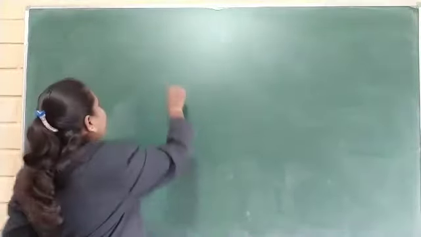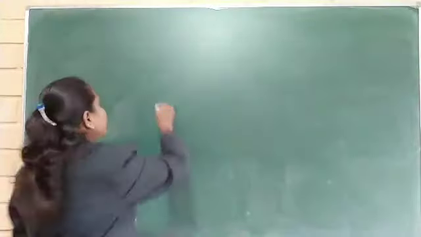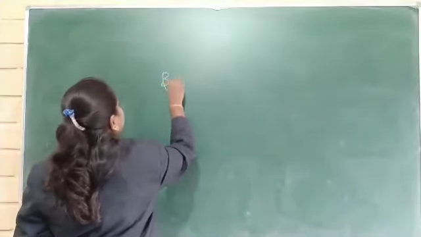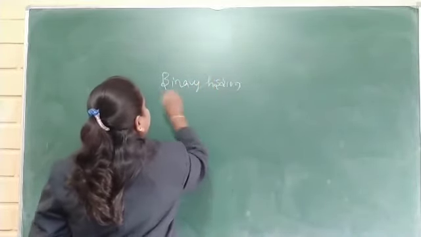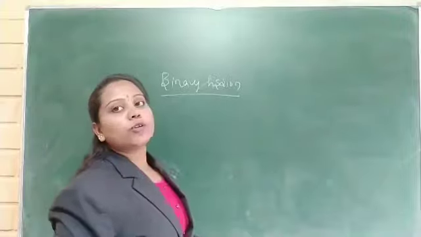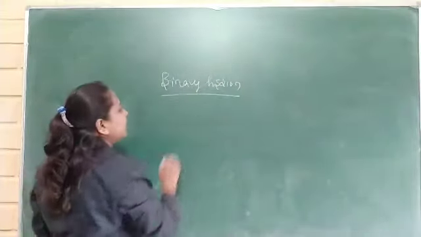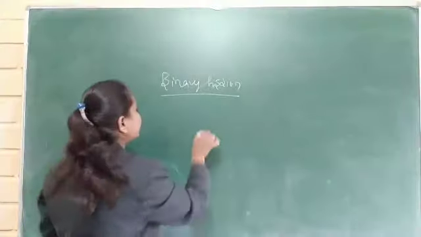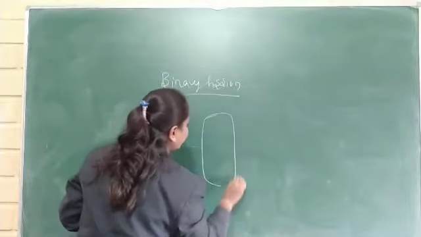The main type of bacterial reproduction is fission, binary fission. It is a type of asexual reproduction in which the bacteria divide into two equal halves, and each half can develop into a new individual.